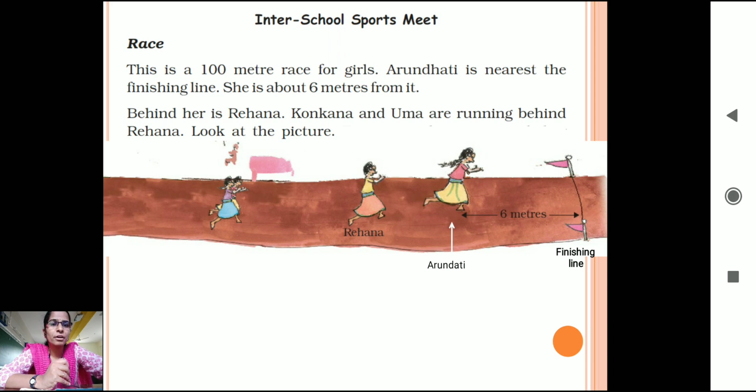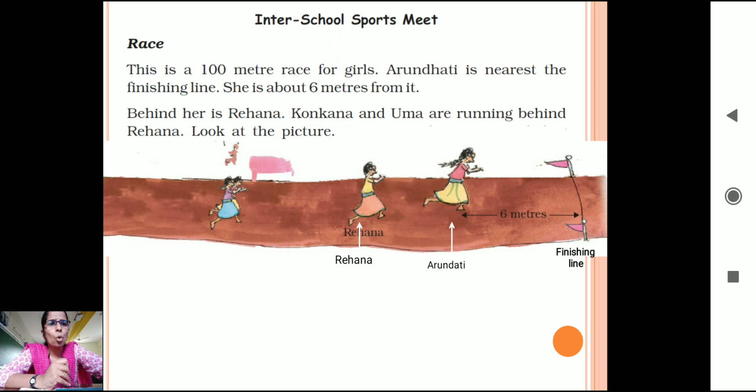Now behind her is one of her friends, Rihanna. They have just given that Rihanna is behind her, but they have not told how much distance she is. But as the picture shows, I feel that she is not much farther than her. She is only a little near. Can you guess how near it can be? Let's go further first and then guess.